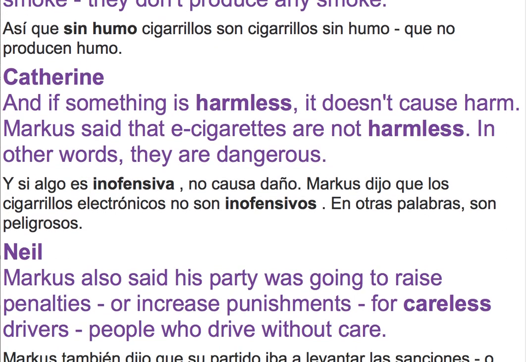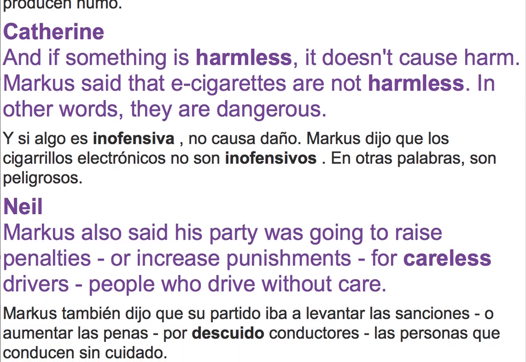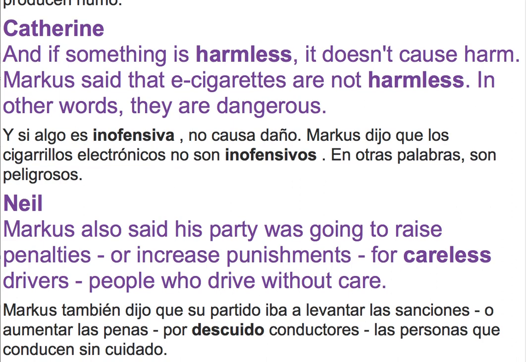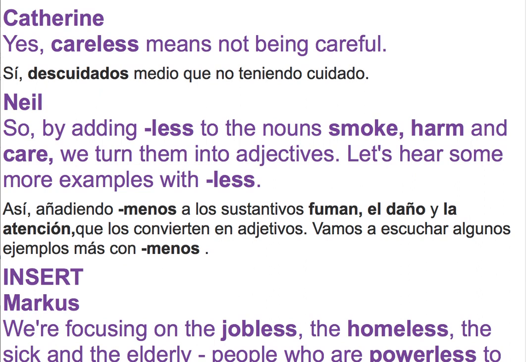Marcus also said his party was going to raise penalties or increase punishments for careless drivers, people who drive without care. Yes, careless means not being careful. So, by adding less to the nouns smoke, harm, and care, we turn them into adjectives.